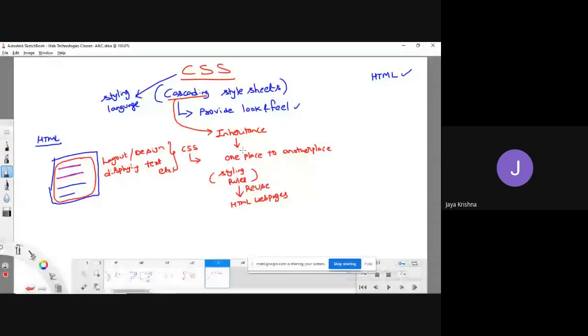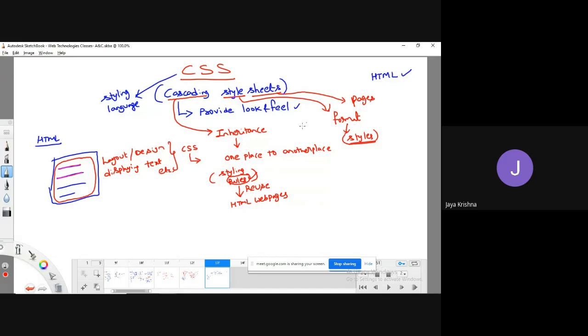Style means it's a kind of format. This format defines the looks, the styles. These styles I'm going to define in the form of various kinds of rules. What are sheets? Sheets means various kinds of pages.